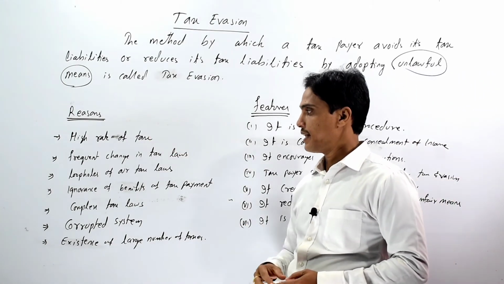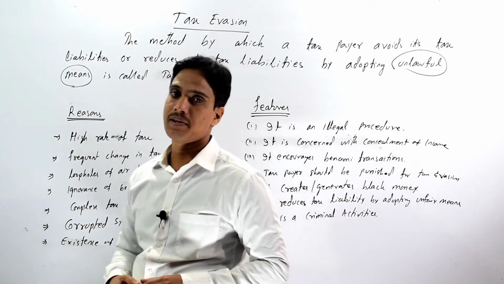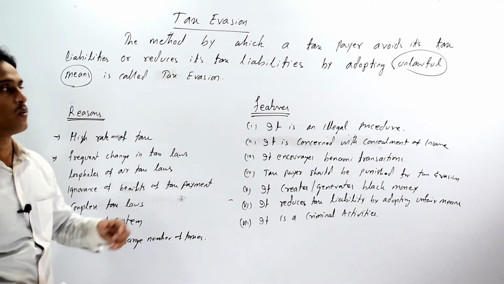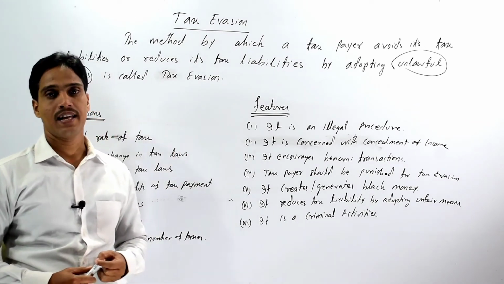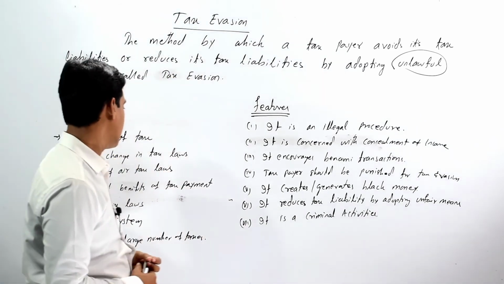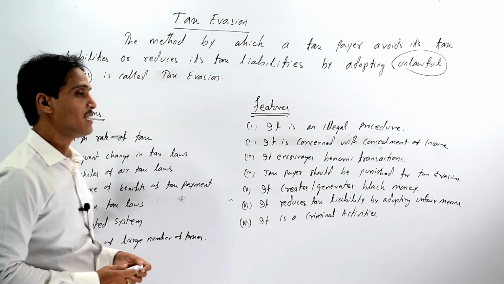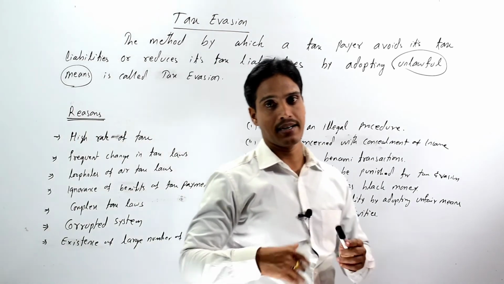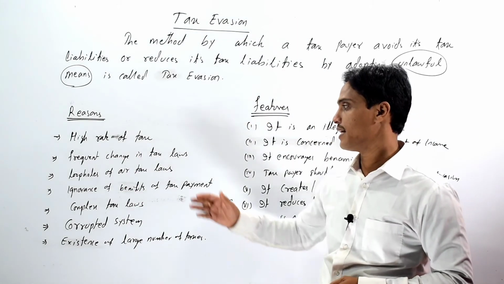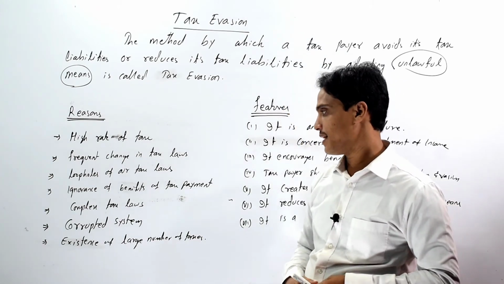So, the imposing of a high rate of tax encourages a taxpayer to avoid the tax or to minimize their tax liabilities. The second reason is frequent change in our tax laws; our tax laws frequently change from time to time, which is also considered one of the reasons of tax evasion.